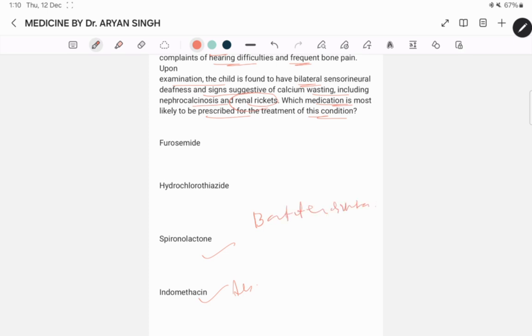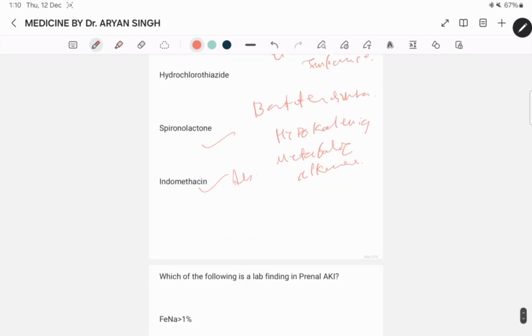Bartter syndrome, क्या होता है? Bartter syndrome जो होता है, a rare genetic disorder characterized by electrolyte imbalance including renal salt wasting leading to hypokalemia, metabolic alkalosis, and hypercalciuria.